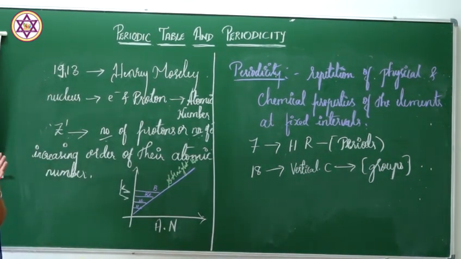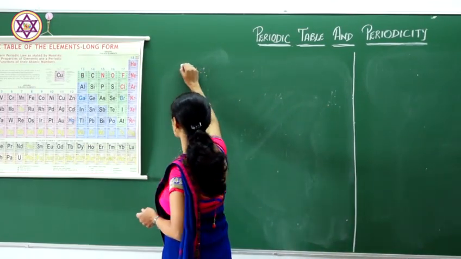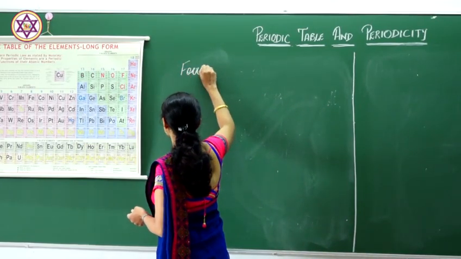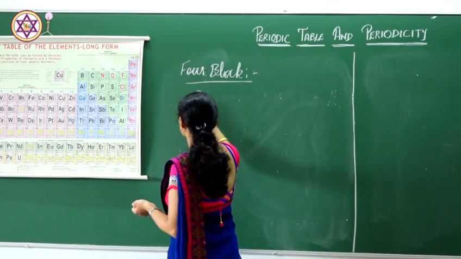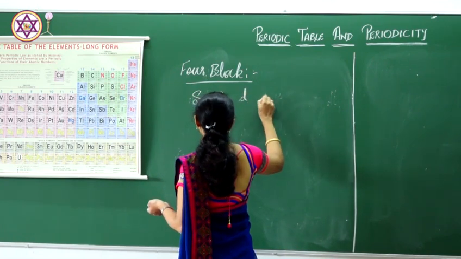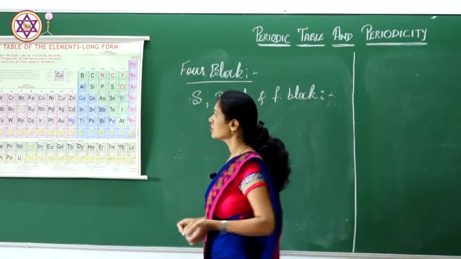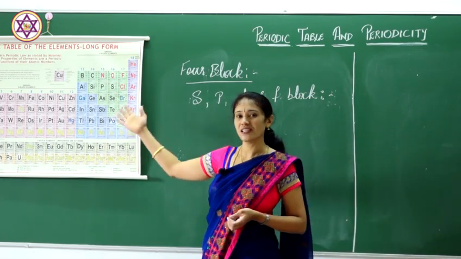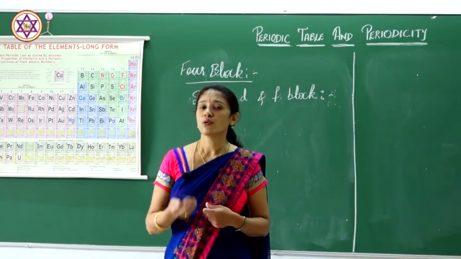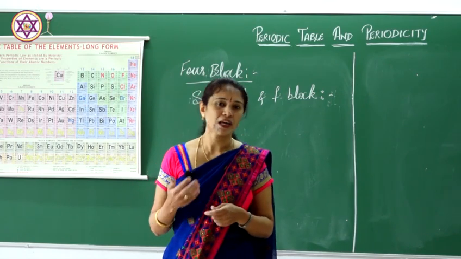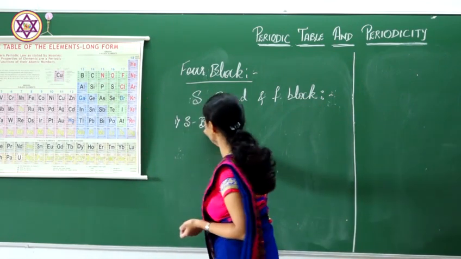It was divided into 4 blocks, that is S, P, D and F block. There were 4 different blocks in the periodic table, as you all are seeing. Let us come to what are the properties of these block elements. Coming to the first one, that is S block elements.